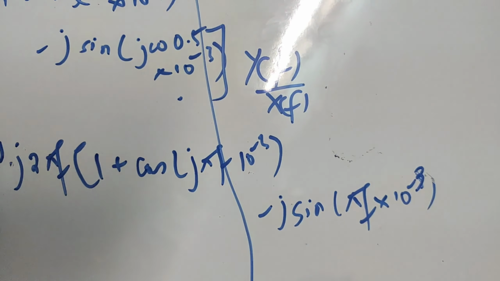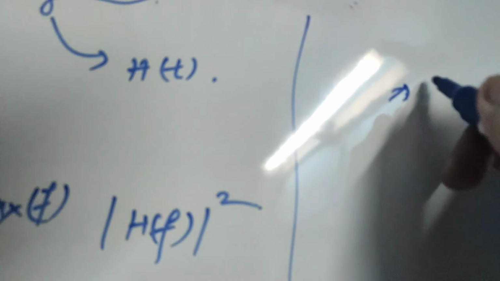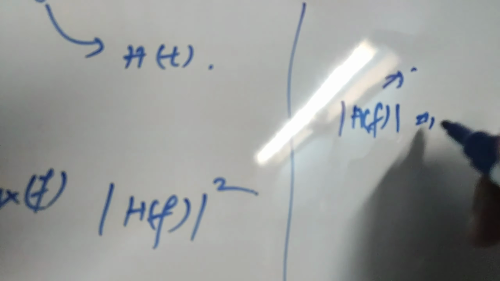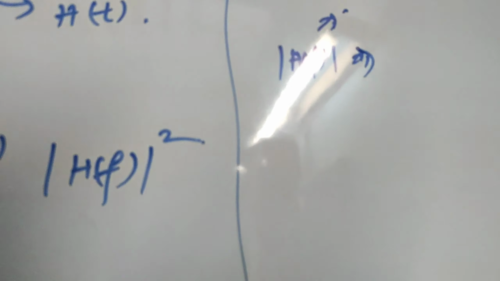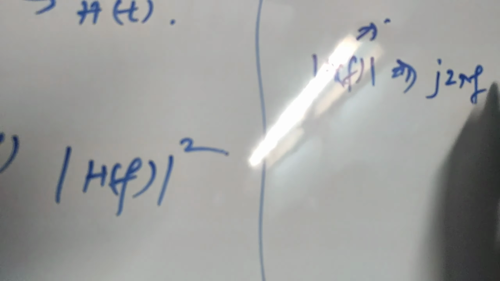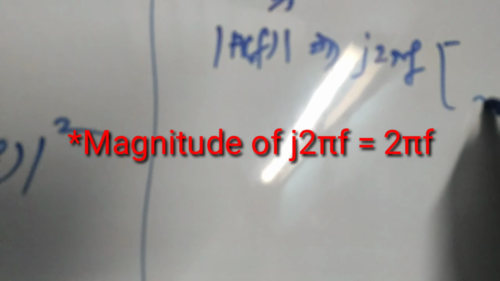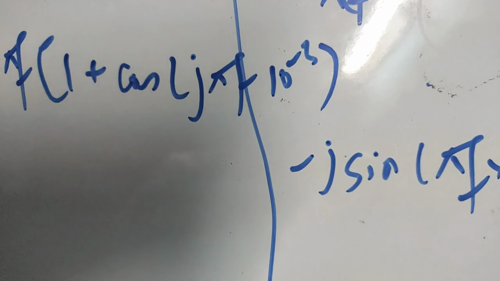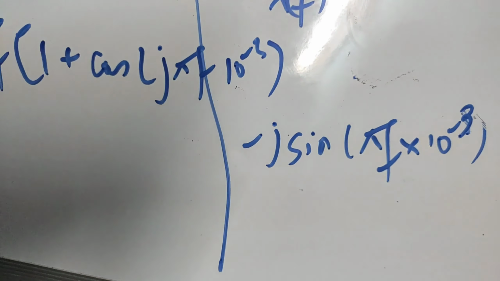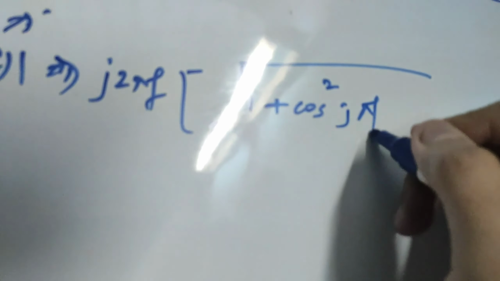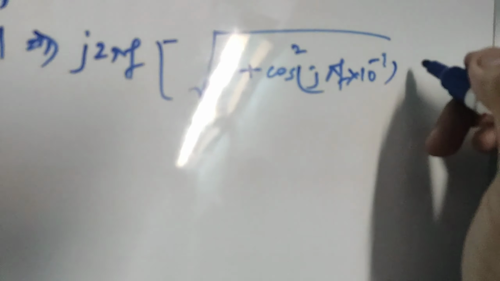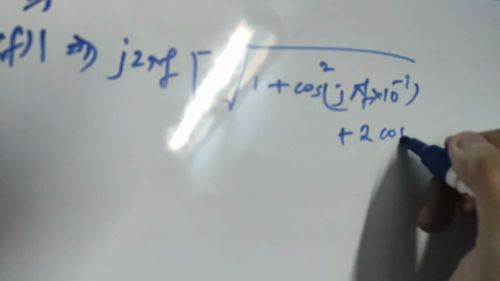Now let us take the magnitude. So magnitude will be mod of H of f. This will be j 2 pi f, because this is only the imaginary part. The magnitude will be itself, and inside it will become root over of, see, this is 1 plus cos theta, that is the real part, and this is the imaginary part. So 1 plus cos theta whole square, that will be 1 plus cos square pi f into 10 to the power minus 3, plus 2 cos